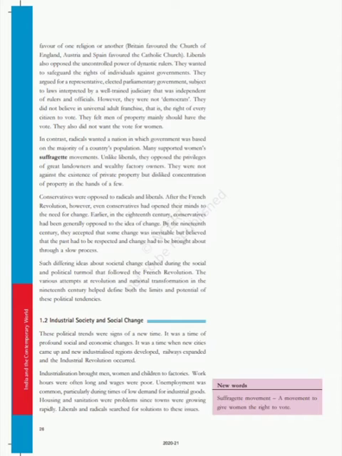The second one is radicals. The radicals wanted a nation in which government was based on the majority of a country's population. Many of them supported women's suffragette movements. And unlike the liberals, the radicals opposed the privileges of great landowners and wealthy factory owners.